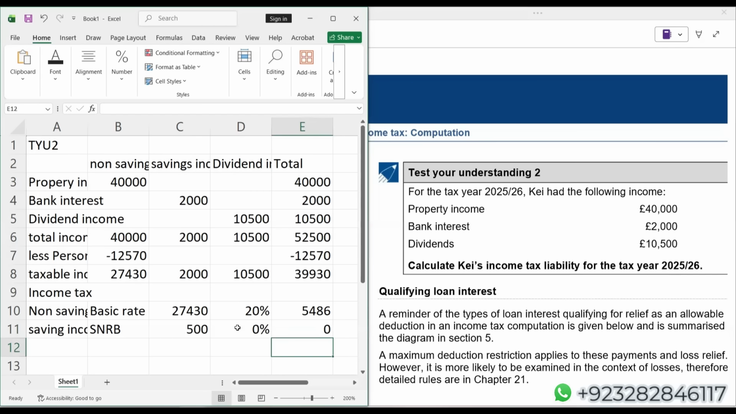And let's say I just keep in my mind that out of 2000 saving income, 500 I've taken in the nil rate band, and I do not show it to my examiner, because that student thinks what is the point of showing this to the examiner, because at the end of the day we are getting a zero answer, which will have no impact on my income tax liability. So listen to me carefully. If you're not showing your examiner 500 into 0%, which answer is 0, and you're not showing that 0 calculation, then that's a guarantee you will get 0 marks.